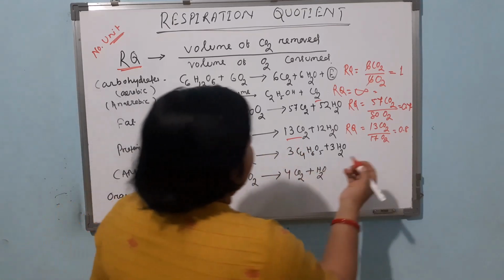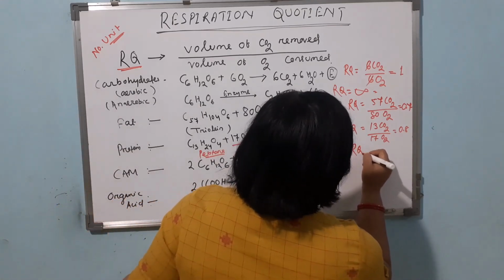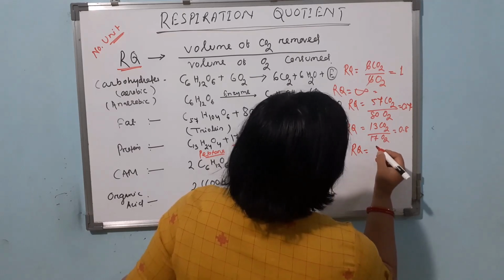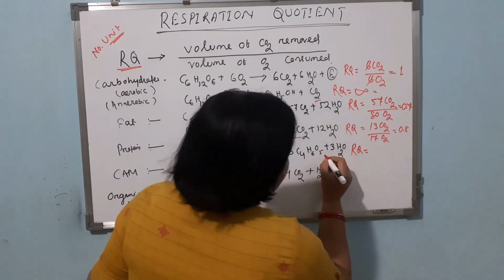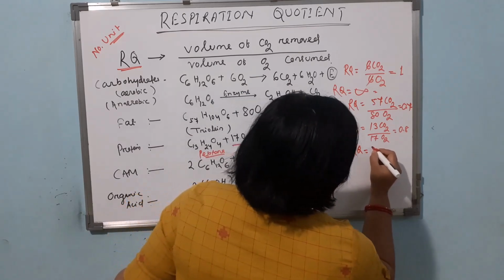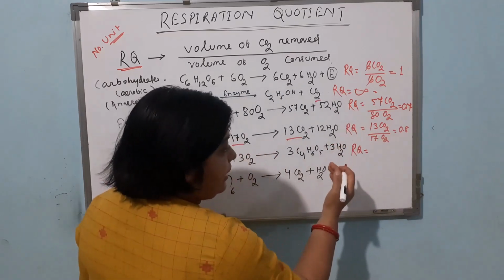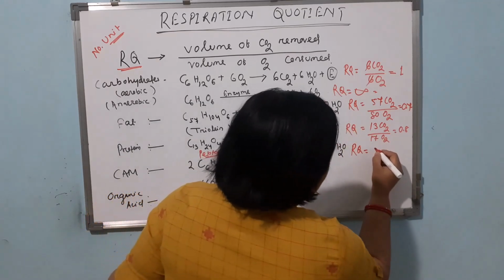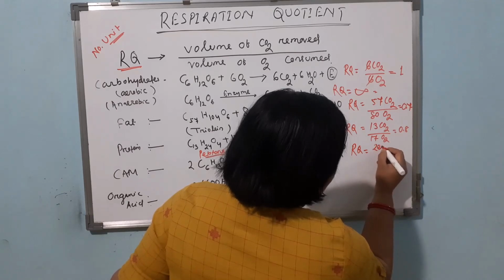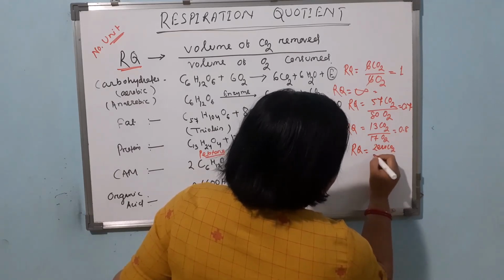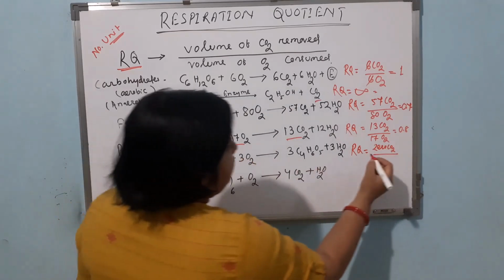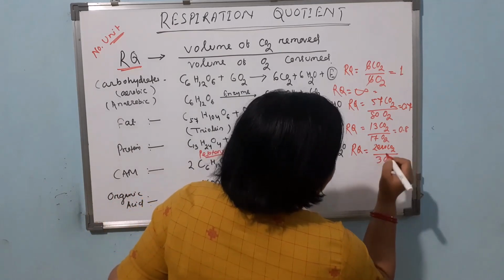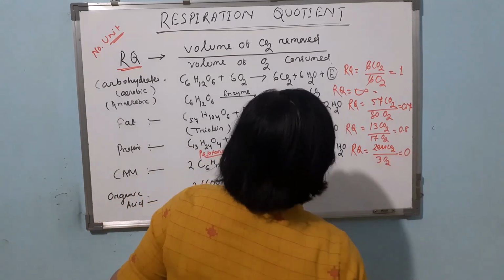So, here respiration quotient is: carbon dioxide is 0 because there is no carbon dioxide removed. So 0 carbon dioxide divided by 3 oxygen. So the value will be 0.